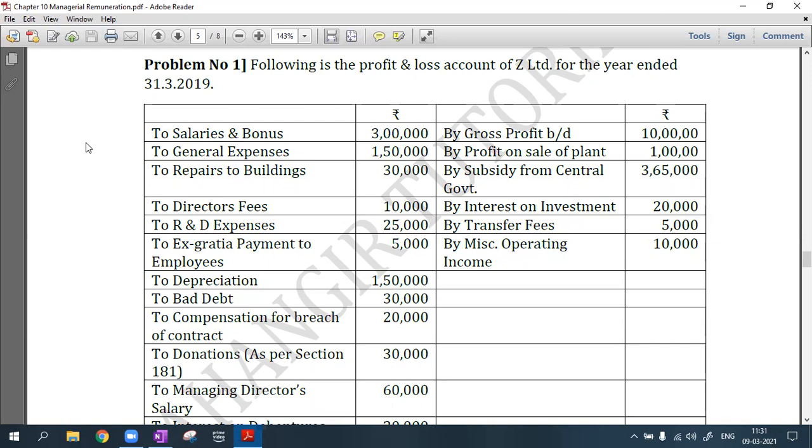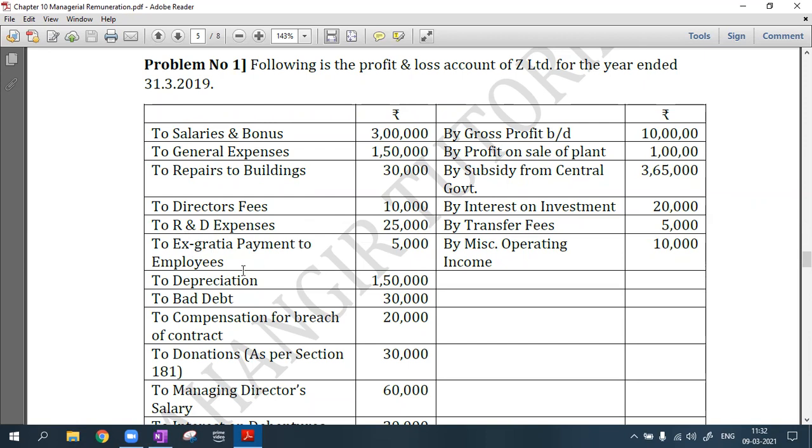I am reading the debit side first. We have salaries and bonus, 3 lakhs. Then general expenses 1,50,000, repairs to buildings 30, directors' sitting fees 10,000, R&D (research and development) expenses.